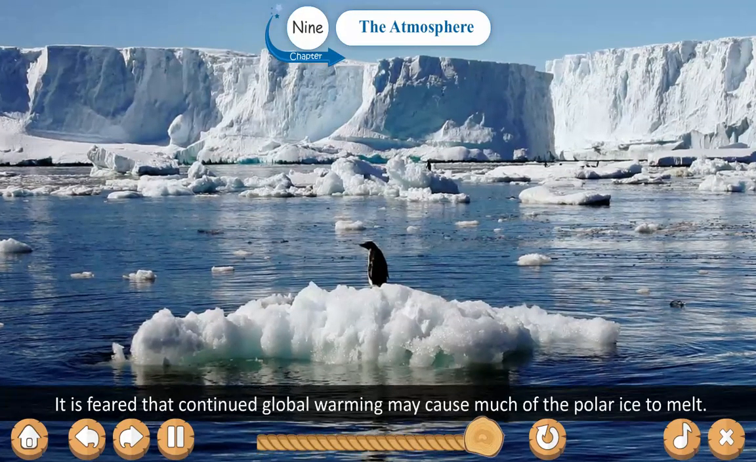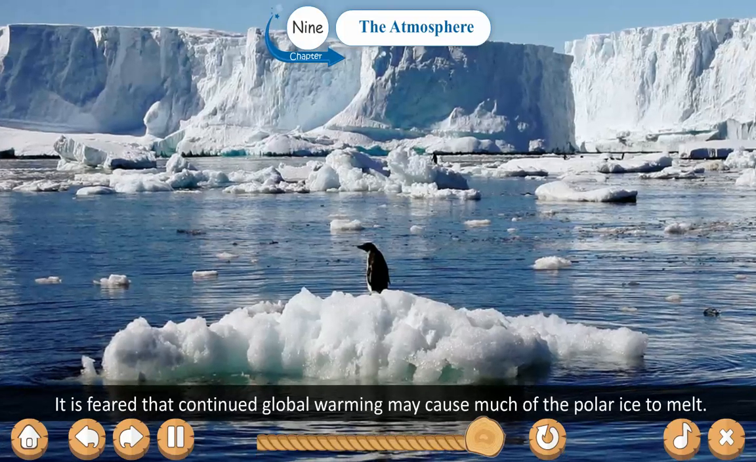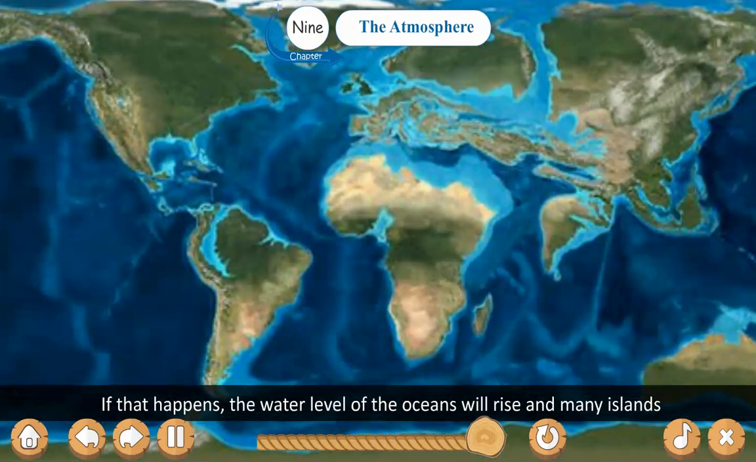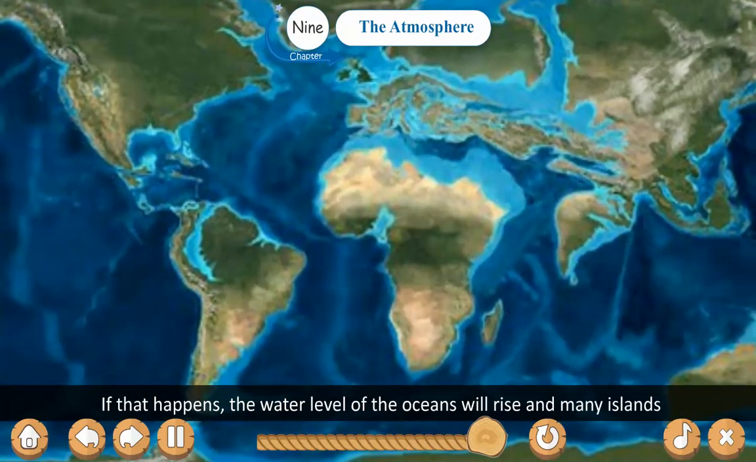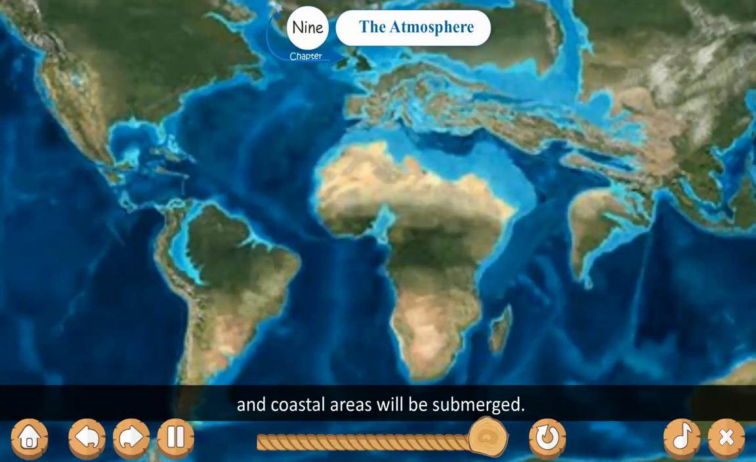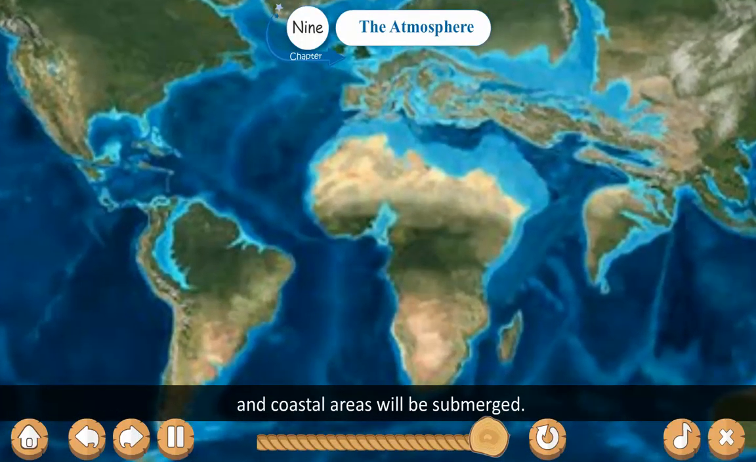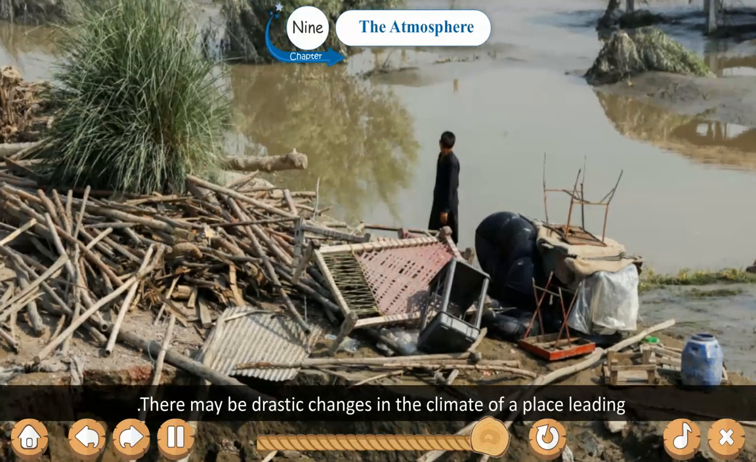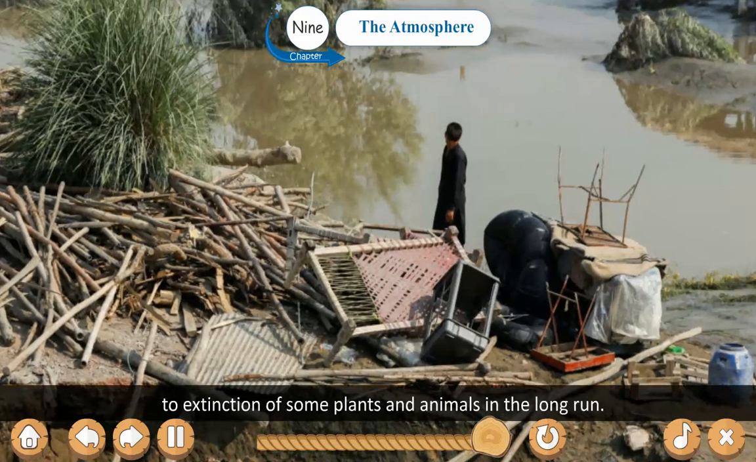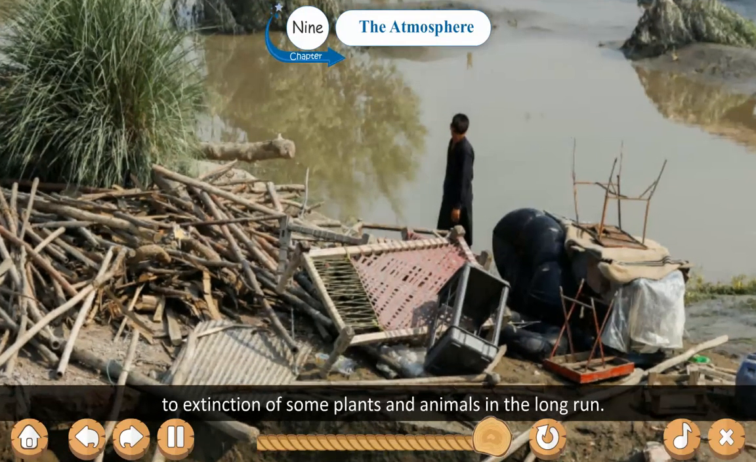It is feared that continued global warming may cause much of the polar ice to melt. If that happens, the water level of the ocean will rise and many islands and coastal areas will be submerged. There may be drastic changes in the climate of a place, leading to extinction of some plants and animals in the long run.